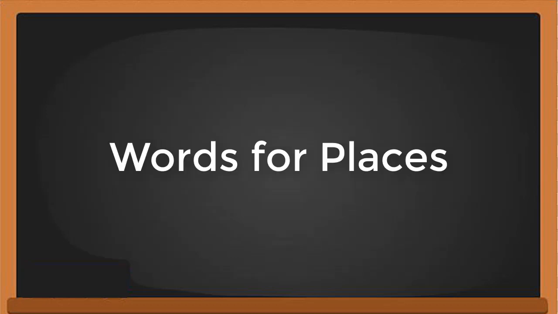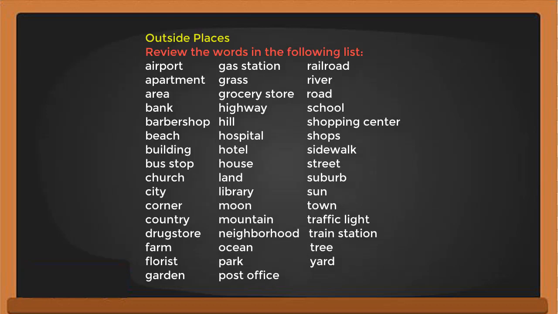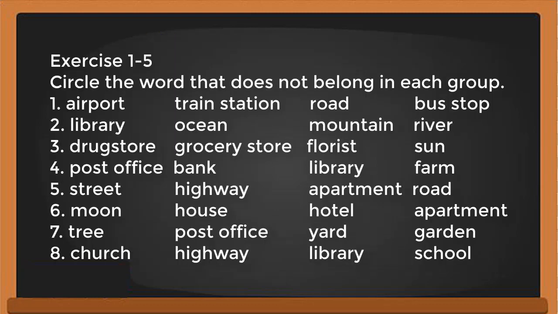Okay, now words for places. We're talking about outside places now. Review the words in the following list: airport, gas station, railroad, etc. And then exercise 1 until 5. Circle the words that do not belong in each group. For example, airport, train station, road, and bus stop. Which one of these words does not belong? Okay, you just circle it. Okay, you can copy paste it from below the video.